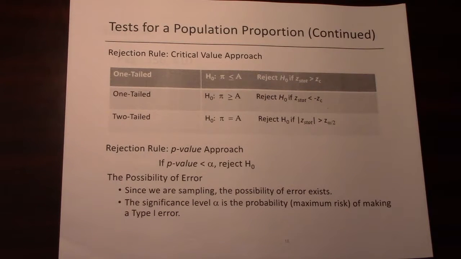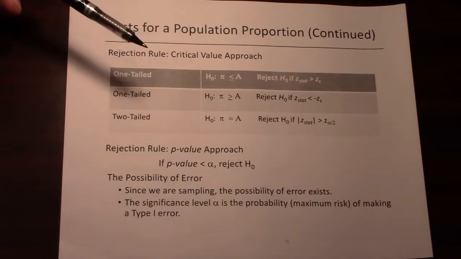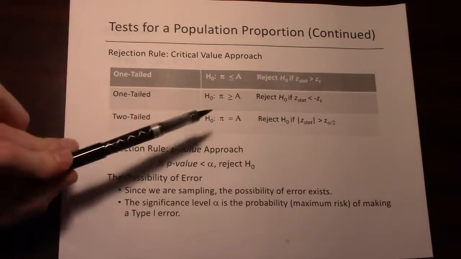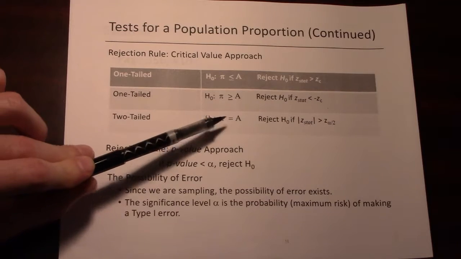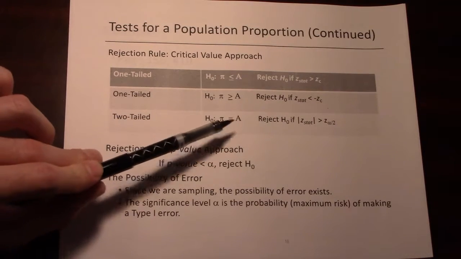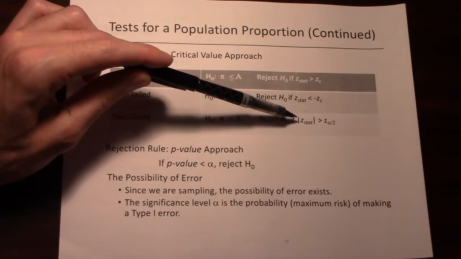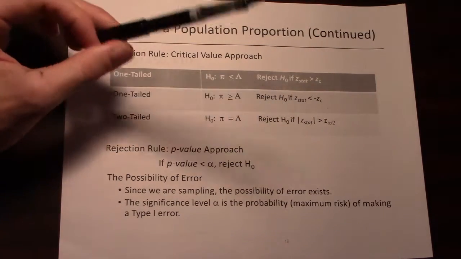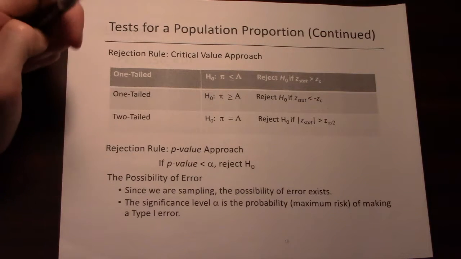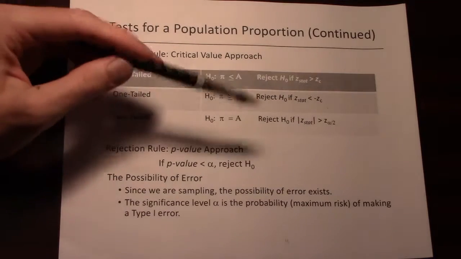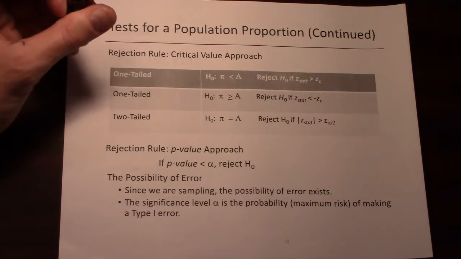We're going to set up the critical values the same way for a population proportion. Let's go straight to our two-tailed test. If our null hypothesis is that the population proportion equals a certain amount, say 44% of people support Donald Trump, and the absolute value of the z statistic we calculate is greater than the critical values we come up with based on whatever significance level we are comfortable with, then we're going to reject that null hypothesis.